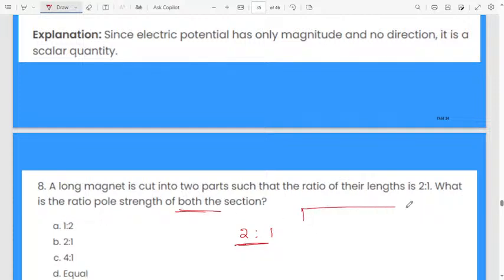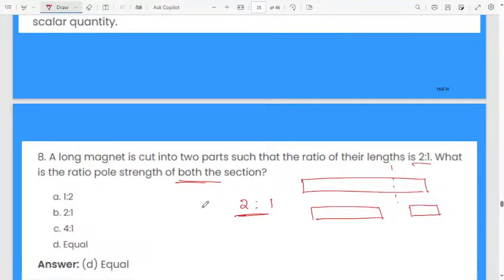Here you are having a magnet like this, and if you cut the magnet, one part is 2 and the other is 1, one is bigger and another one is smaller. What is the ratio of pole strength of both the sections?